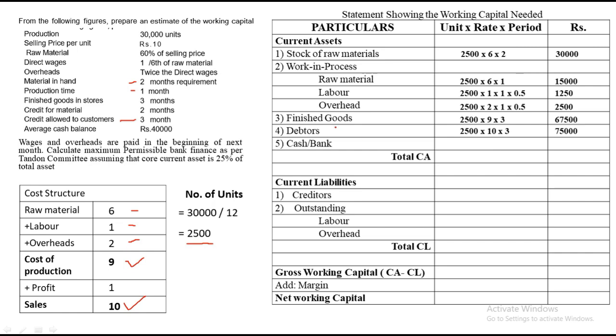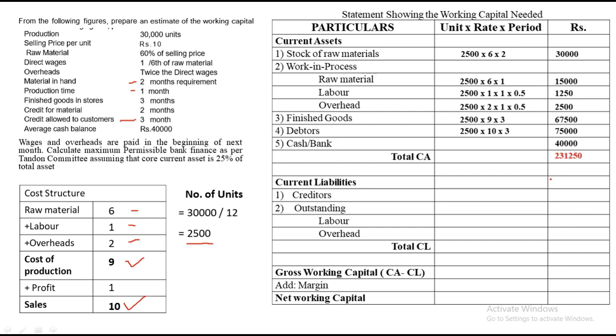Cash is always given in the question. So that is 40,000. So we note down that as 40,000. So with that, all our current assets are done. So we add up the total current assets and we get the total as 2,31,250. With this, our first part of the sum is done.